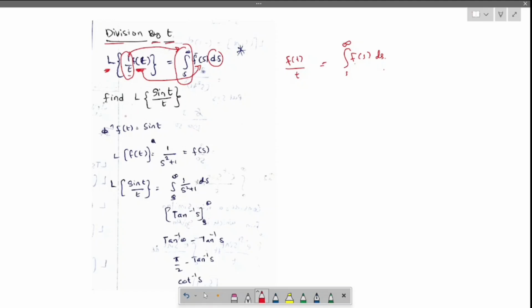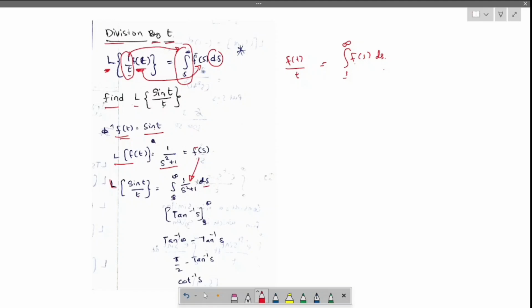Let us see one problem regarding this. Find Laplace of sin t by t. So here the f of t is sin t. Now for the f of t, let us find f of s. Laplace of f of t will be the f of s, right? So Laplace of sin t is 1 by s square plus 1. Now Laplace of sin t by t is integration s to infinity of this f of s ds.